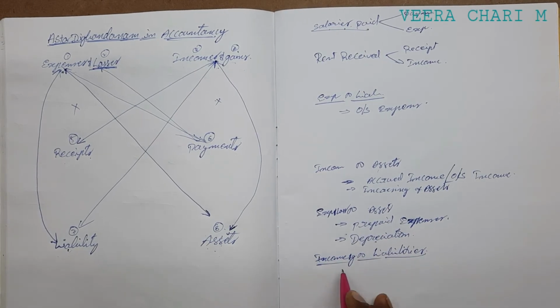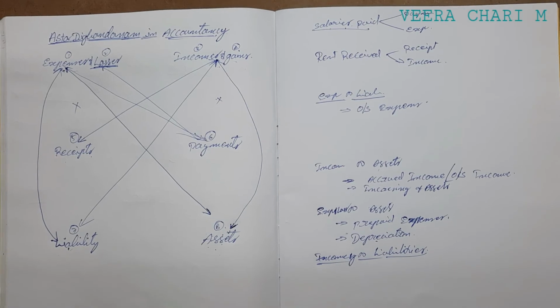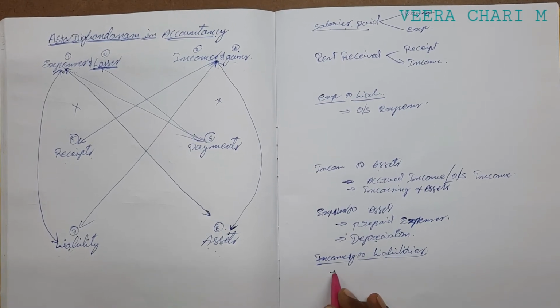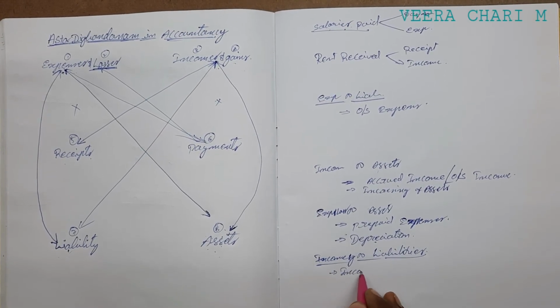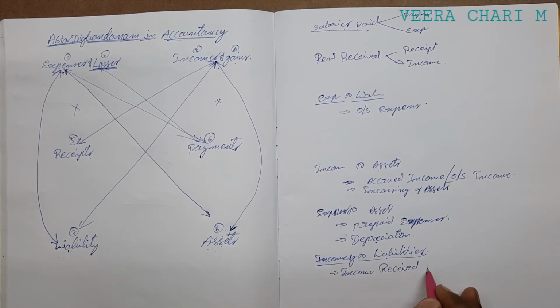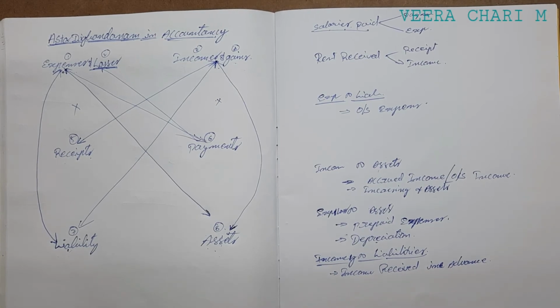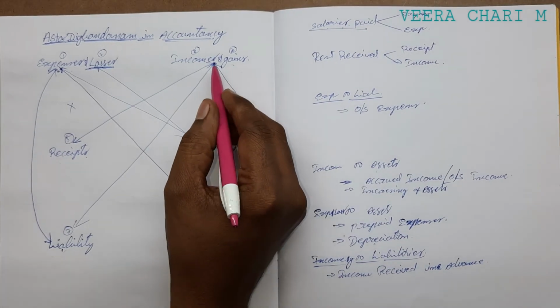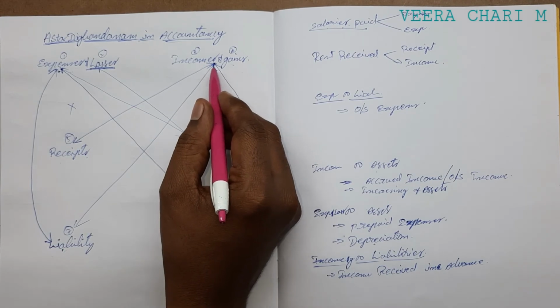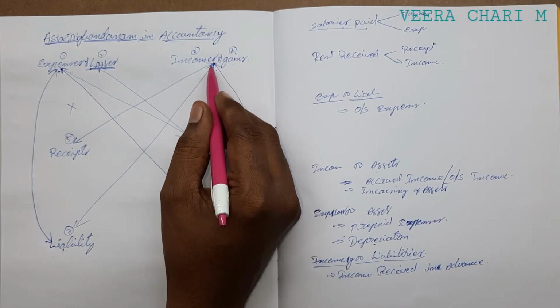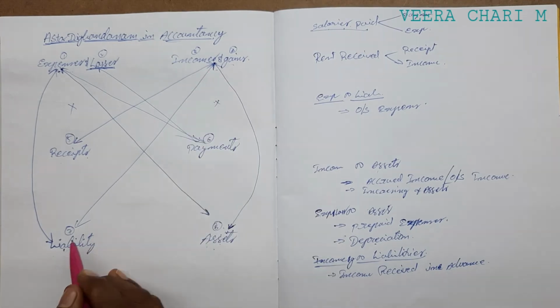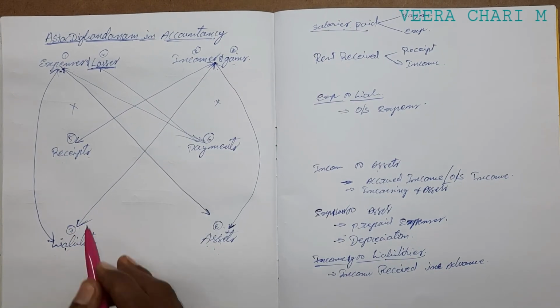The best example is income received in advance. If income is received in advance, in early, we should deduct it from income and also show it under the liability side.